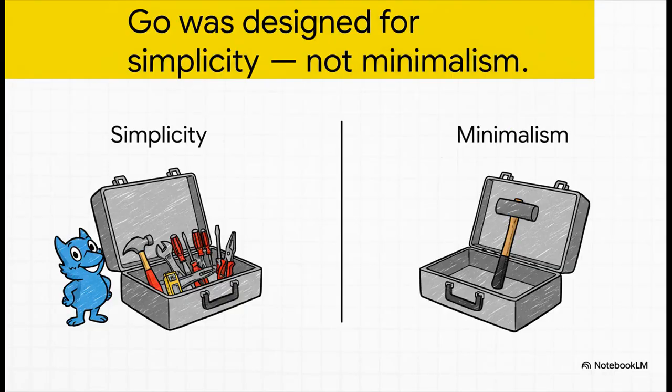Now, this is a really important distinction to make. Go was designed for simplicity, but that doesn't mean it's minimalist. It's not about having the fewest features possible. It's about having the right features, the ones that help you build massive, complex software without pulling your hair out. The creators made a conscious choice to leave out some of the more, let's say, fancy features you see in other languages, all to keep the mental load on developers as low as possible.